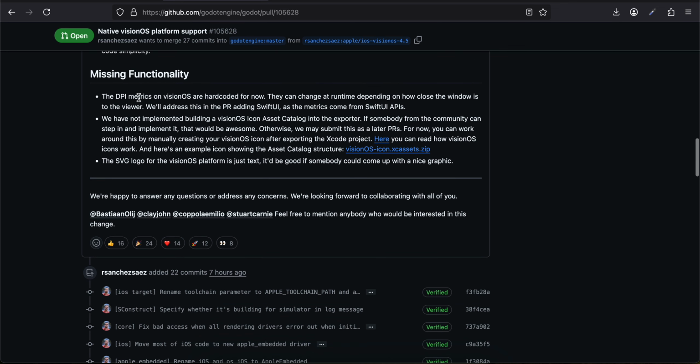Missing functionality: the DPI metrics on Vision OS are hard coded for now. They can change at runtime depending on how close the window is to the viewer. We will address this in the PR adding SwiftUI, as the metrics come from SwiftUI APIs.